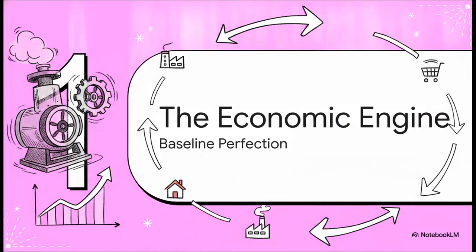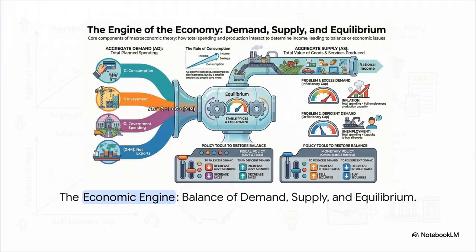All right, let's jump right into Section 1, the economic engine, understanding the baseline. Before we can fix a broken engine, we absolutely need to know what it sounds like when it's purring perfectly. Think of our macroeconomy as this engine. On one side, you have aggregate demand. That's the total planned spending in our economy, fueled by 4 main components. We've got C for household consumption, I for investment by firms, G for government spending, and X minus M for